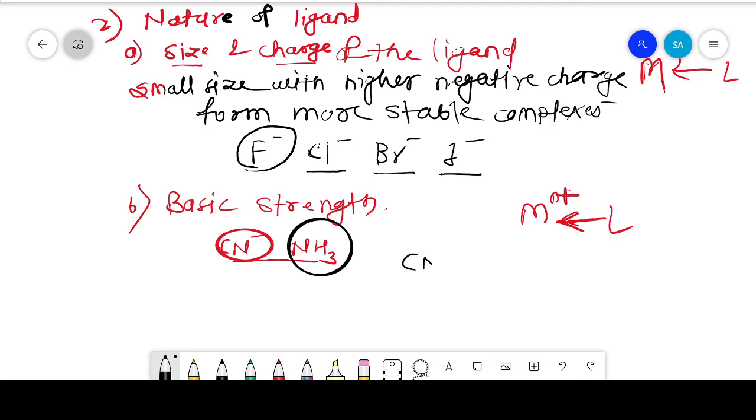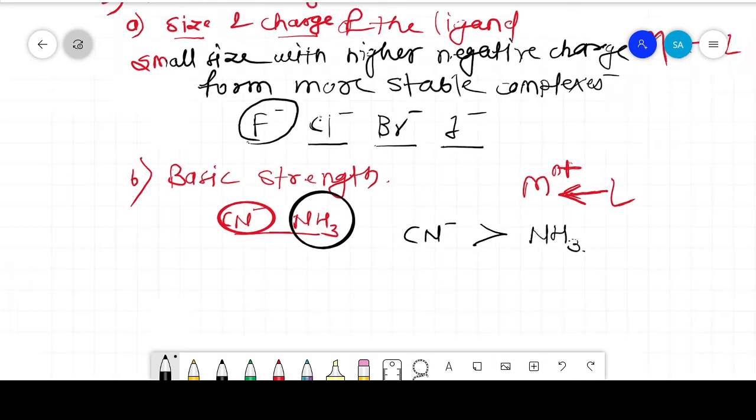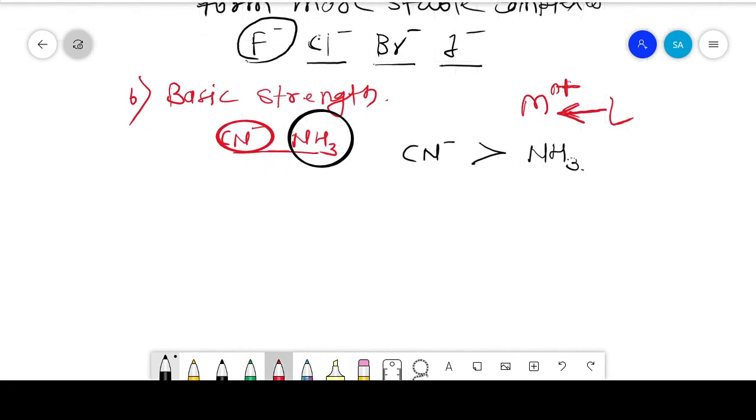That means the cyanide ligand forms more stable complexes as compared to ammonia as a ligand. That means a stronger base forms more stable complexes. The third factor is the presence of ring structure.